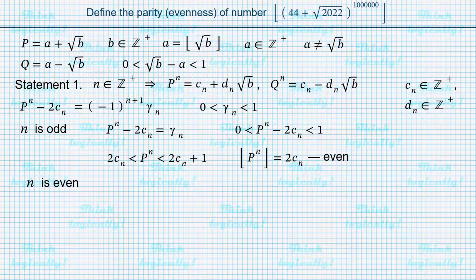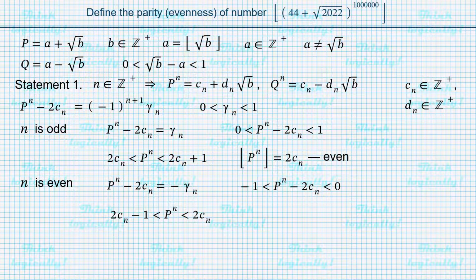Now let's assume n to be an even number. In this case, the power of negative 1 is odd. Therefore, gamma sub n comes up with a negative sign. Since gamma sub n is between 0 and 1, negative gamma sub n is between negative 1 and 0. Therefore, this time p to the power of n minus 2 times c sub n is greater than negative 1 and less than 0. Again we add 2 times c sub n to all parts of the inequality,